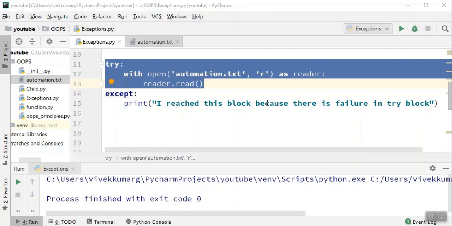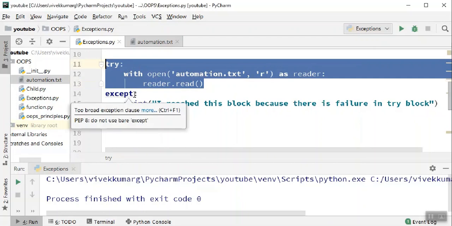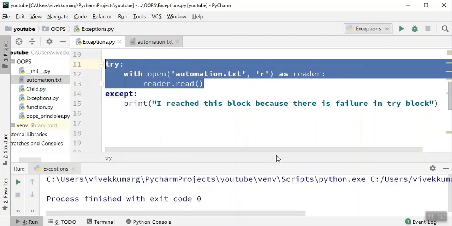This is one of the scenarios where you can use the try and except block. I'm just giving you one scenario where exactly you can use the try except block. And you know that even if it is not present, it will not interrupt your test. For example, in this scenario, even if this text file is not present, the execution comes to the except block and it further continues. It will not stop your script and it will not interrupt your execution. That is the main funda here, guys.